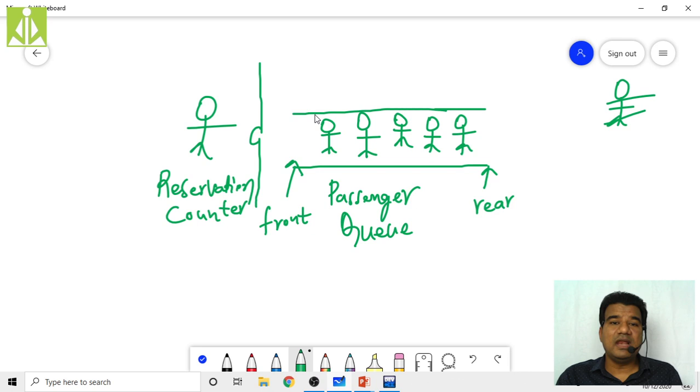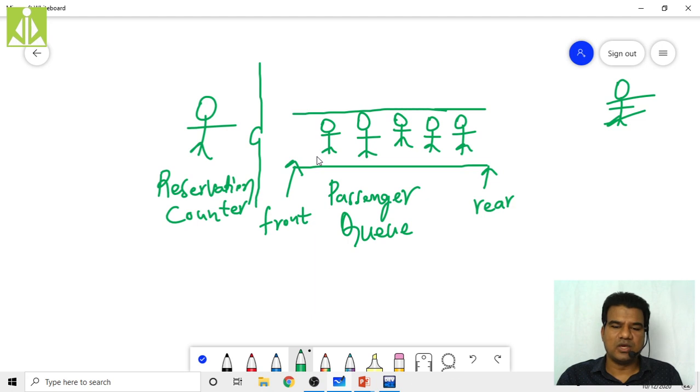Let us assume the first passenger standing in this queue got the service from the reservation counter. Now he wants to leave the queue.